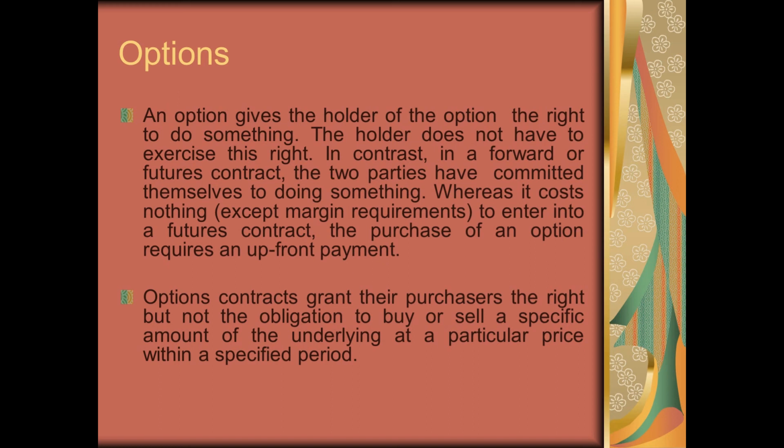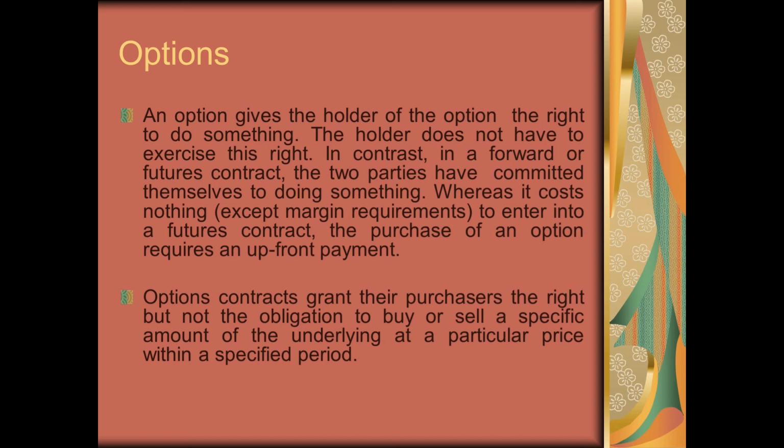As an investor, if you are buying the right to buy, you are known as a call option holder. If somebody is buying the right to sell, the decision making right to sell, they are known as put option holders.